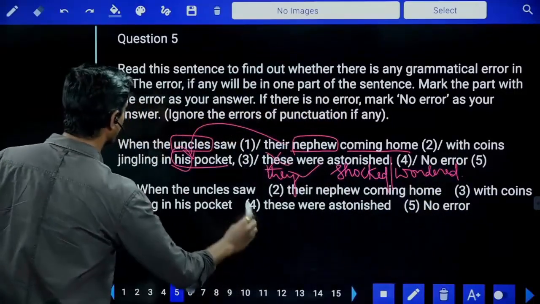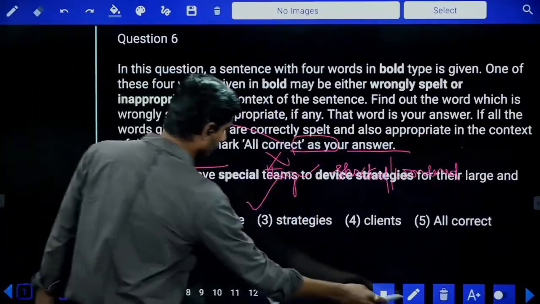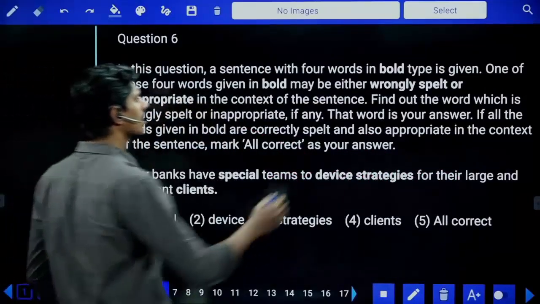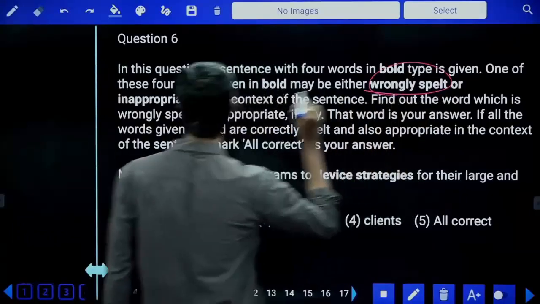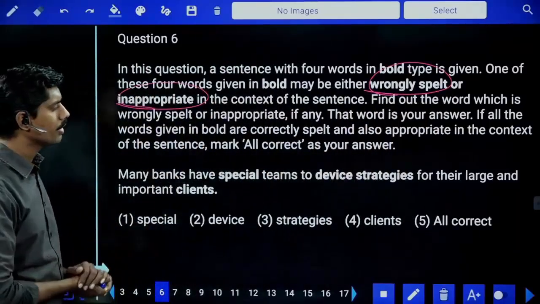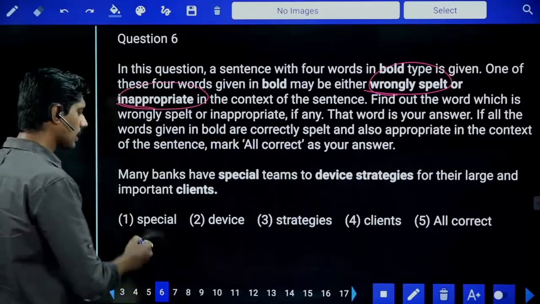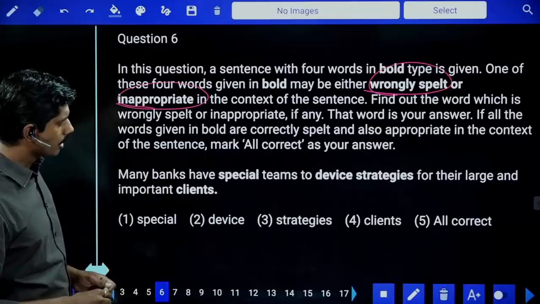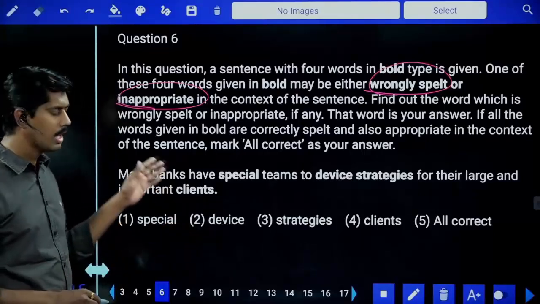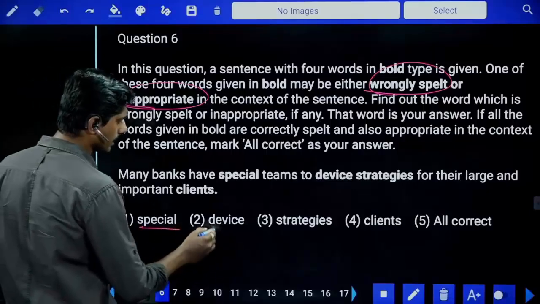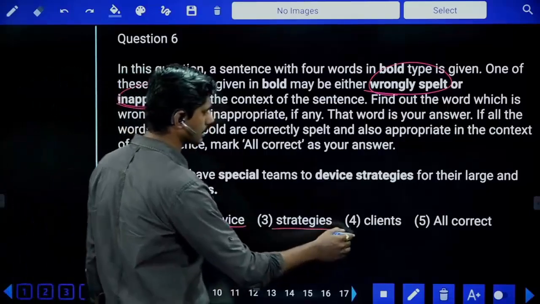So error is in the fourth part. Now the second section is either a wrongly spelt or inappropriate word. We need to find out a wrongly spelt word or inappropriate word. Let me check the words first for wrong spelling, or if all the spellings are correct, then I'll read the complete sentence. Special, correct spelling. Device, correct. Strategies, correct. Clients, correct.